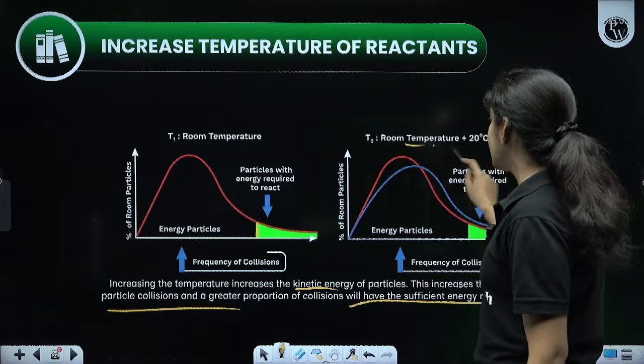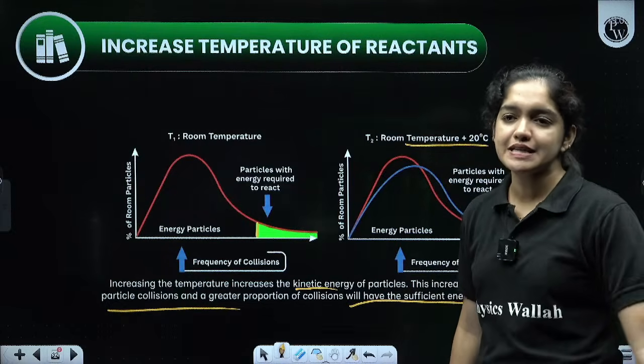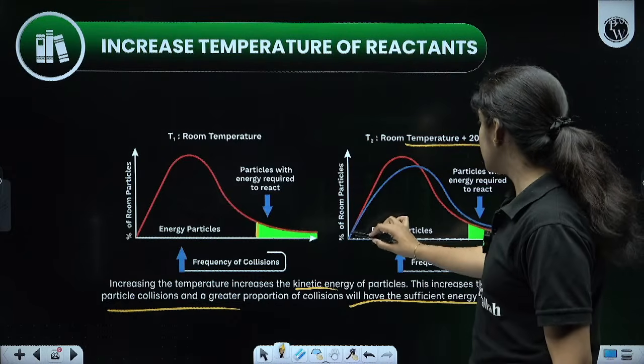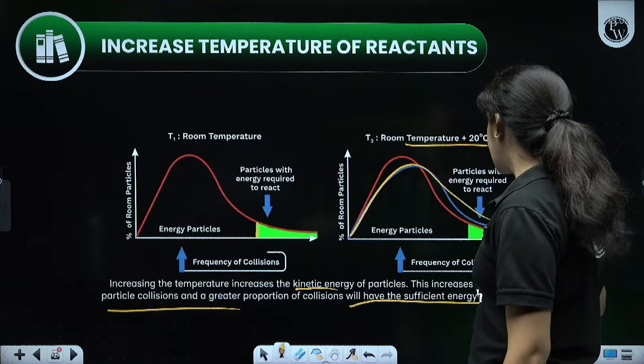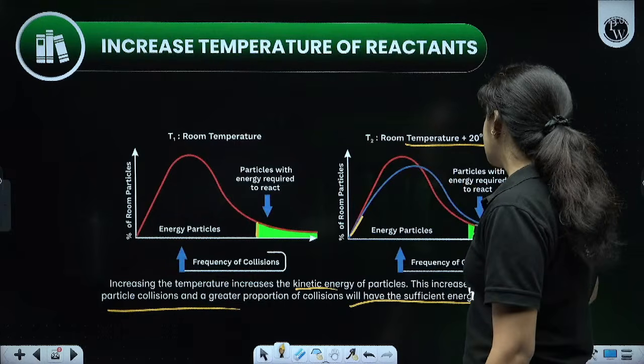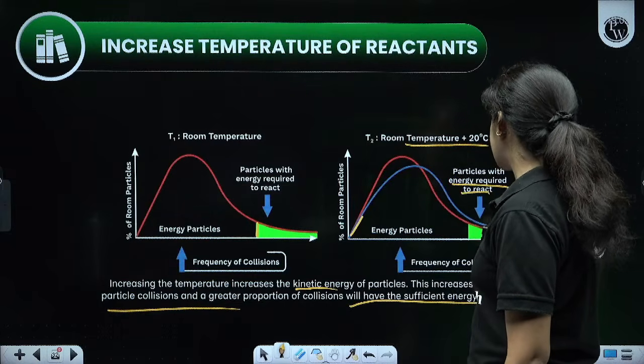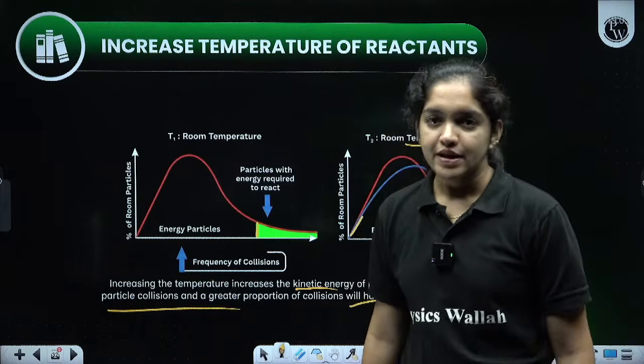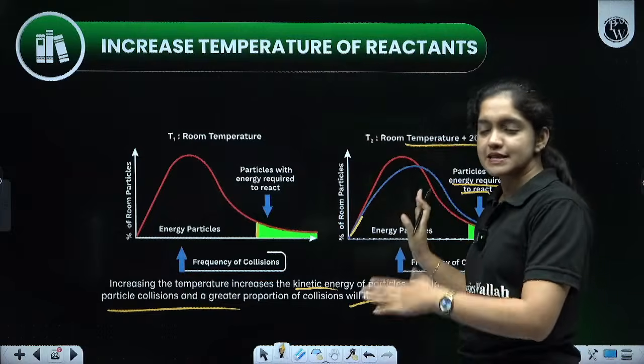Now, when we increase the room temperature by 20 degrees Celsius, what is happening here? Look at the curve. This blue curve, like this. It is increased. Particles with energy required to react, it is increased. Okay, so the frequency of collision is also increased. That is the difference between the room temperature and increased temperature.